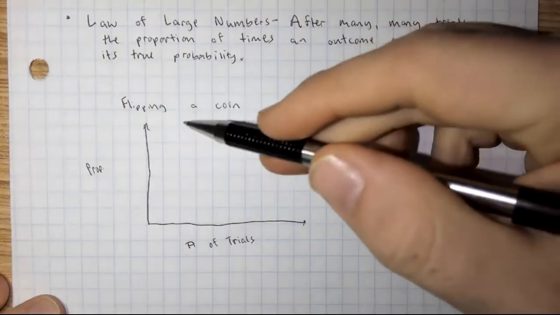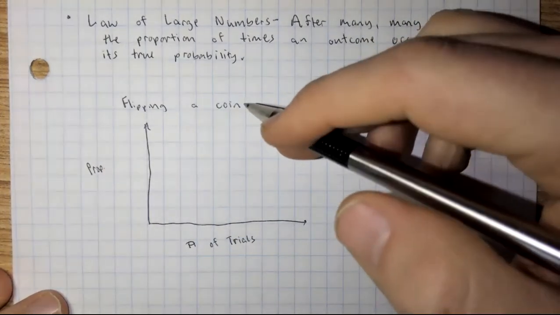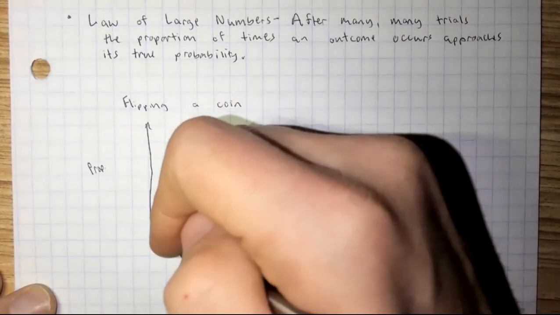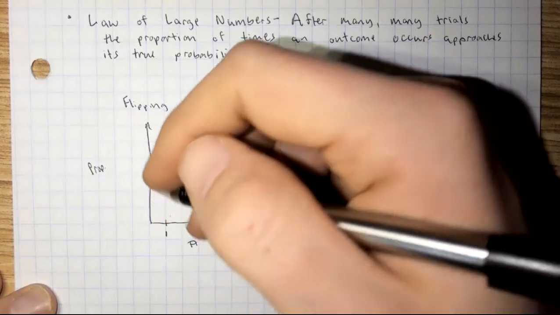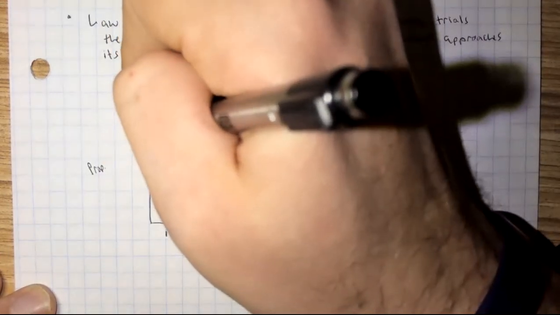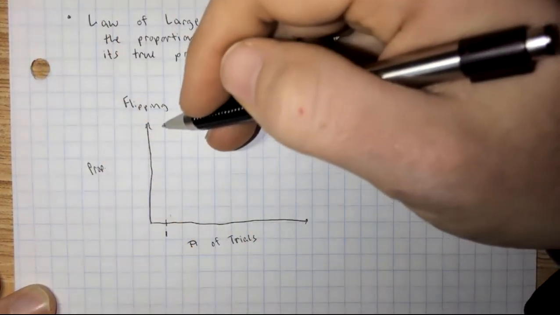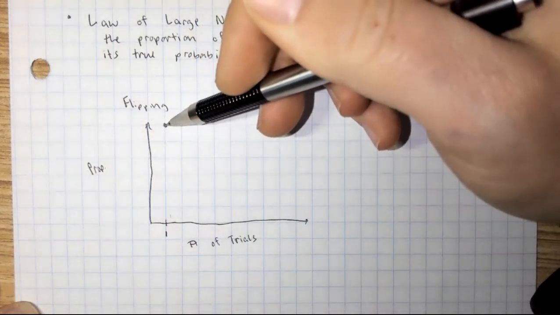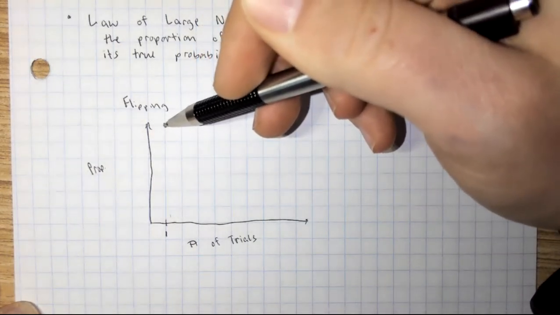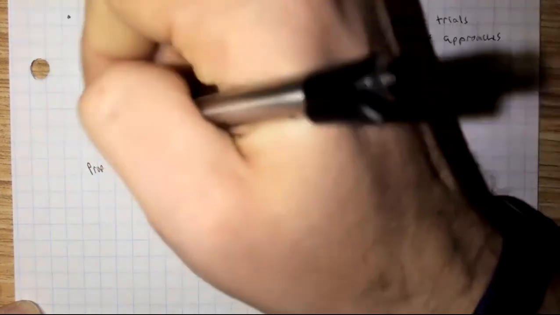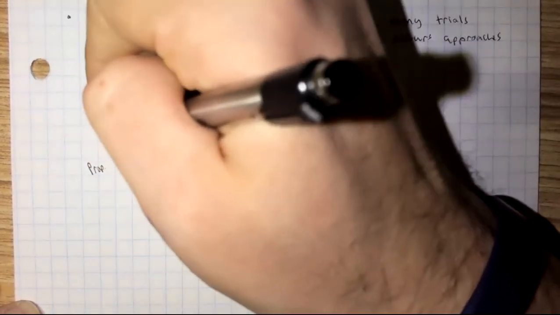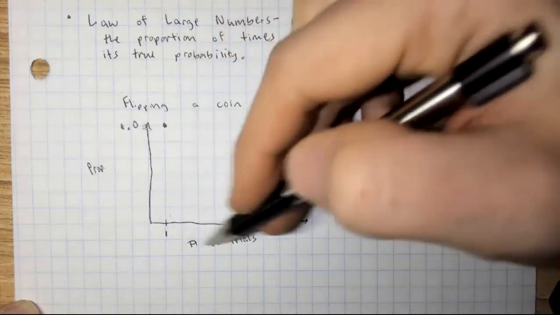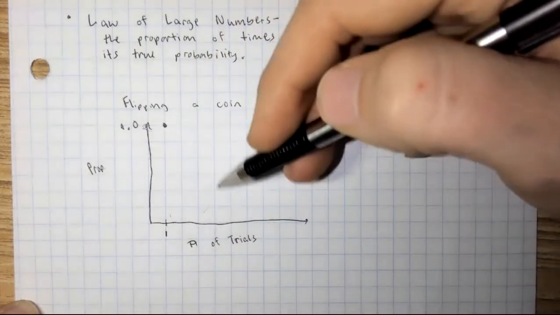Flipping the coin, we know we're going to have either heads or tails. So on trial number 1, I flip the coin, it's tails. So there we go, it's 100%. The probability is 1 there. Even though I flip the coin and it's tails, the true probability that I get tails is not actually 100%. It's not going to happen every single time. To see what the true probability is, I'll have to repeat this random process many times.